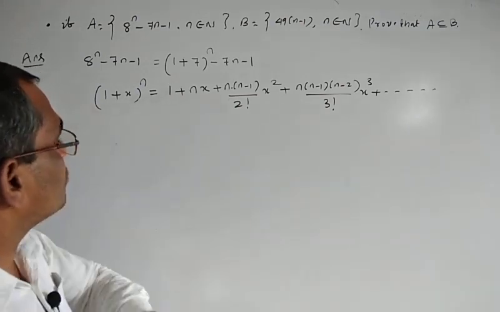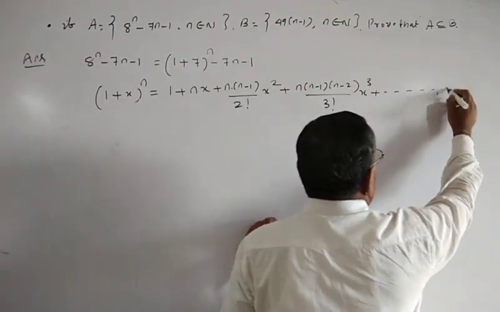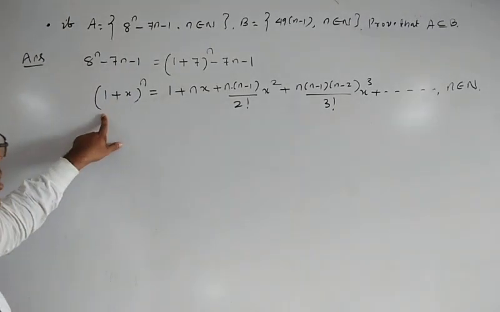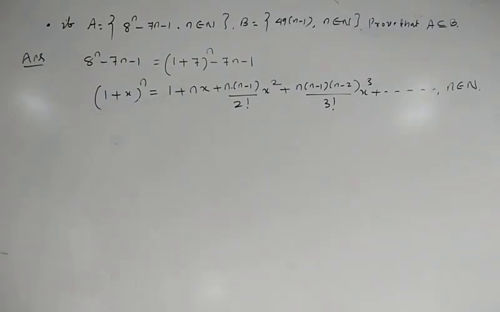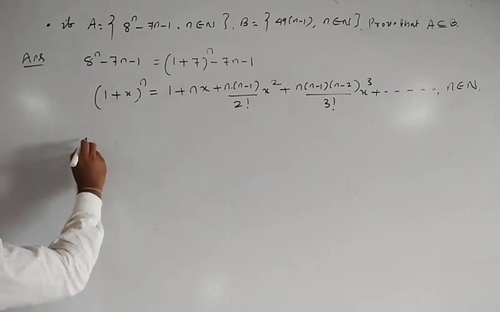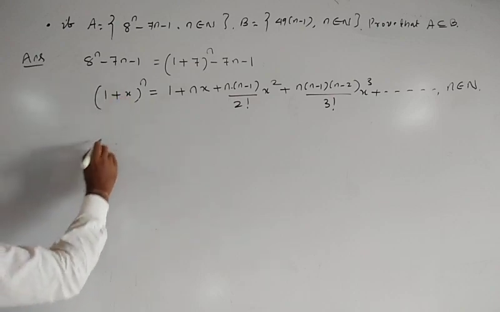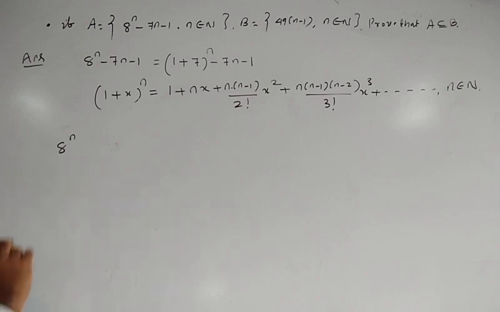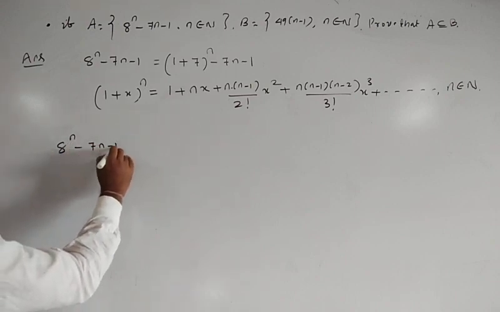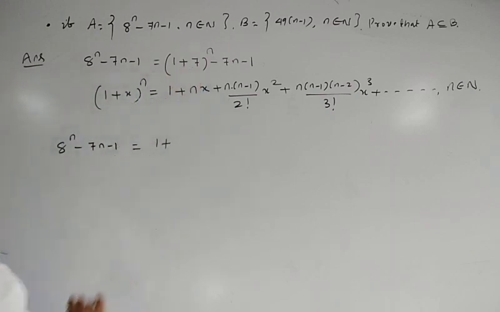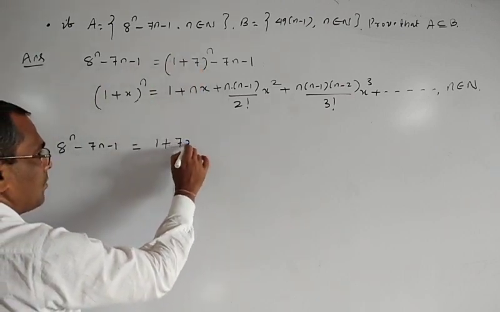So here n belongs to capital N. The power n belongs to capital N. Okay. Now here you remember 1 plus x to the power n is equal to this one. So 1 plus 7 to the power n, this is equal to 8 to the power n. Okay. So 8 to the power n minus 7n minus 1 is equal to 1 plus 7 to the power n. Use this formula 1 plus nx. So here x means 7, so 1 plus 7x.